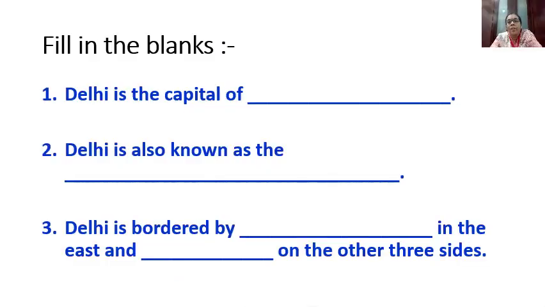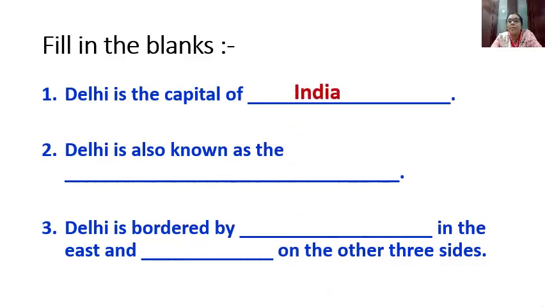Now children, let's do a small recap of what we have learned today in the form of fill in the blanks. Number 1, Delhi is the capital of, yes children, you all should be able to answer this. Delhi is the capital of, what is the answer?